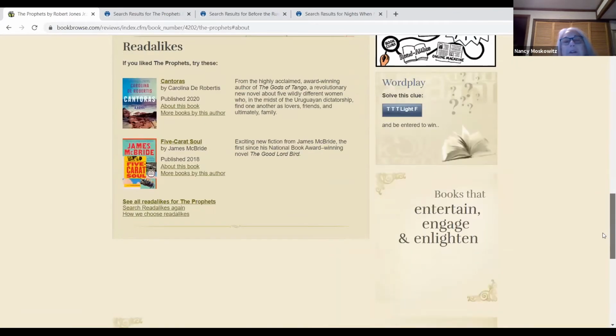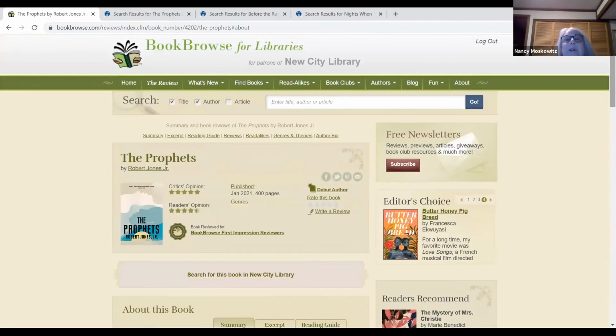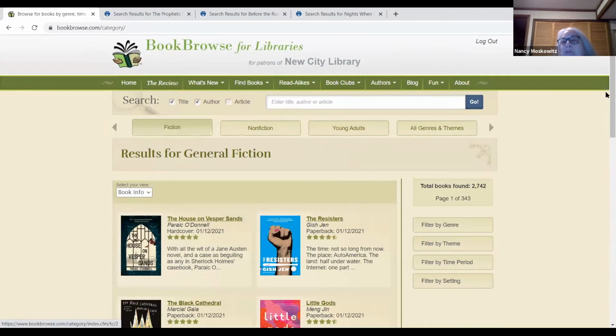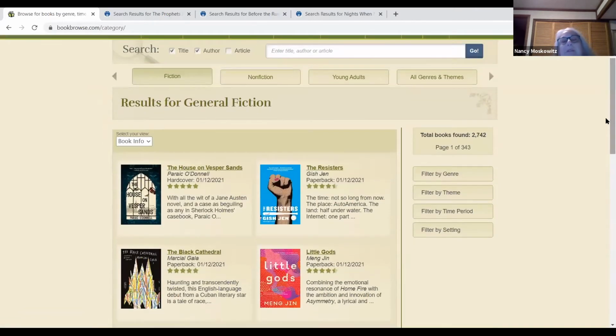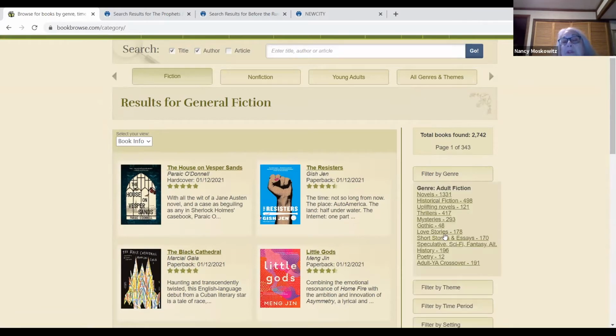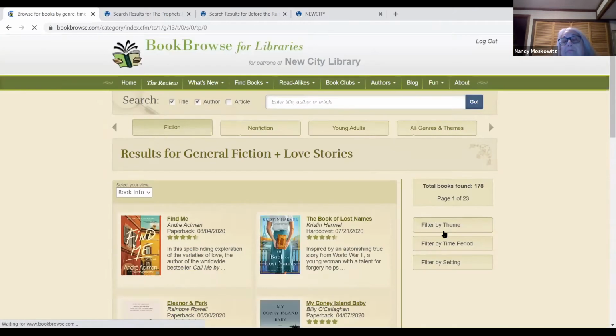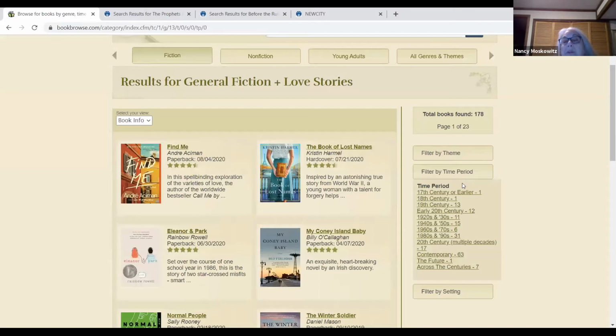Reader likes are good. If you can't get a hold of that in the meantime, you might want to look at some of these other books. Find books, cross-reference themes. This is a way to, you don't know what you're looking for, but you want to look around. Now, you see it only has 2,742 books in general fiction, which isn't that many, but it's a lot to look through. So you might want to filter it by genre. So you're looking for love stories, and you get down to 178, and maybe you want a time period. You want 40s and 50s.